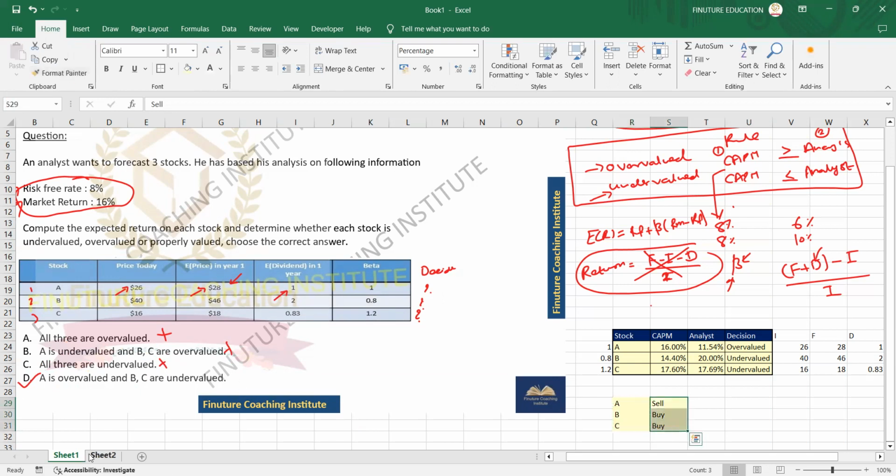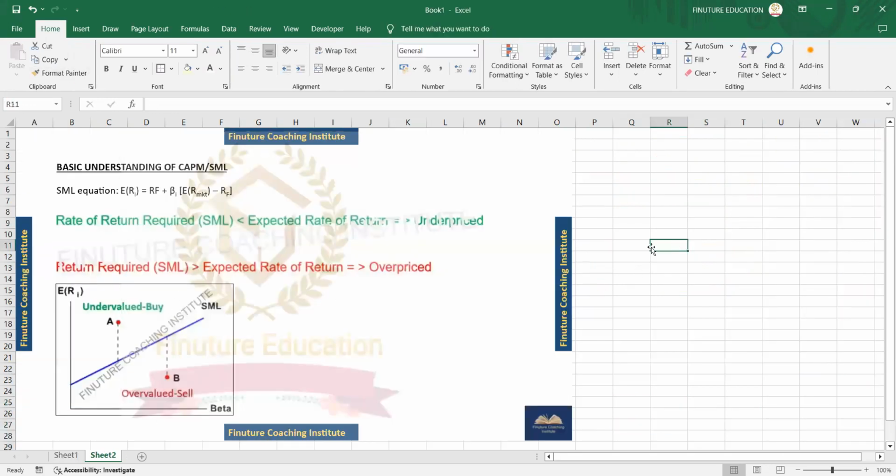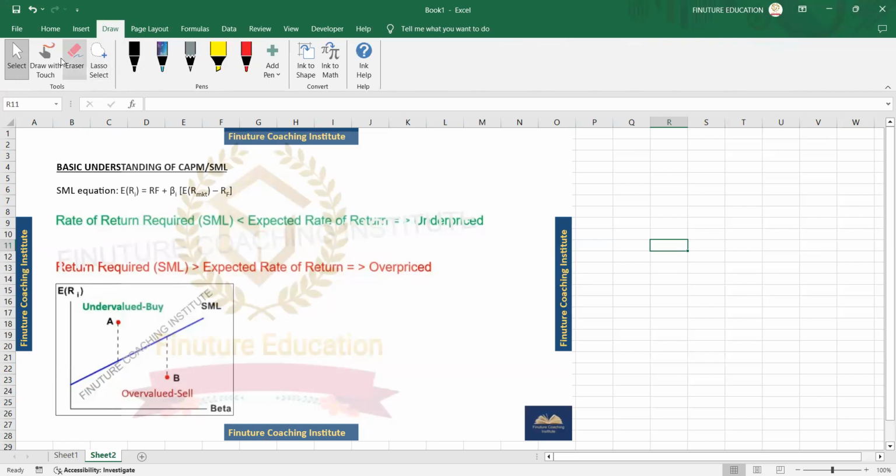And this is a pictorial representation that we saw that day. CAPM is this blue line, that is SML, security market line. The analyst is predicting B lower, while CAPM is predicting higher.